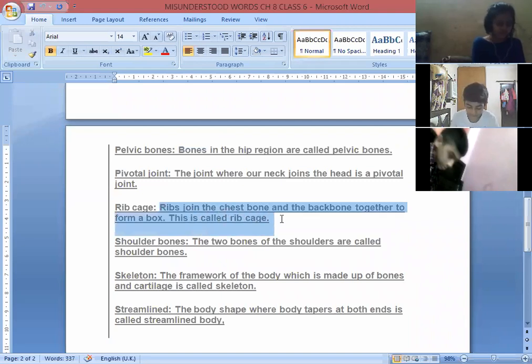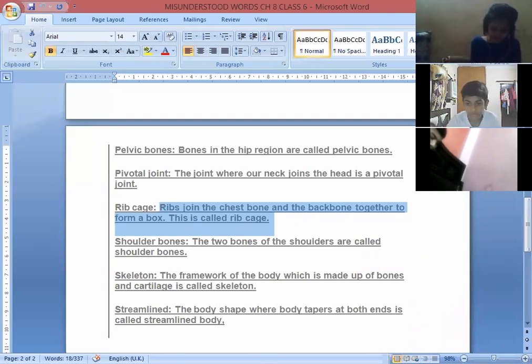Ribs join the chest bone and the backbone together to form a box. This is called the rib cage. Yes, simple. Ribs join the chest bone and the backbone together, and when they join together, they form a box-like structure that is known as a rib cage.